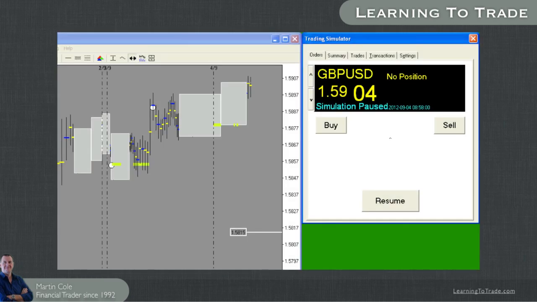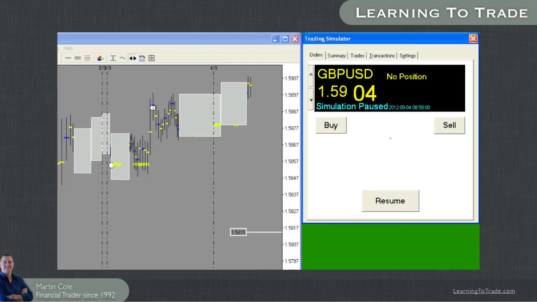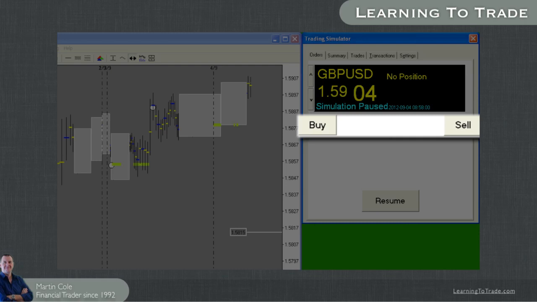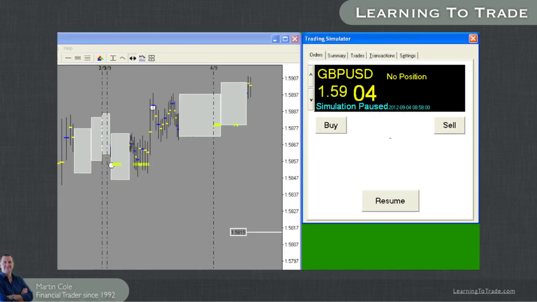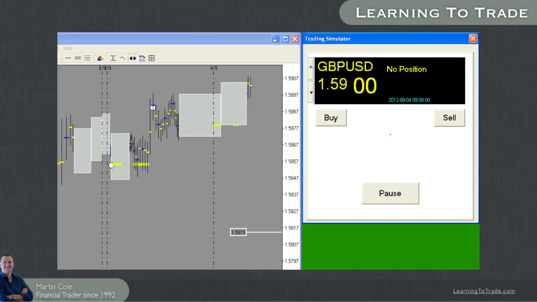These prices actually took place exactly as you see here in this window, i.e. this is real data. Finally, in this window, the last line gives information about the current state of the simulation along with the date and time. Below this area you will see the buy and sell buttons. These will be greyed out at any time you are unable to place a trade, for example outside of your working hours or inside an accumulation phase. As soon as you are able to trade, these buttons will become active so that you can then buy and sell. Okay, it's time to press the resume button and get this simulation underway.